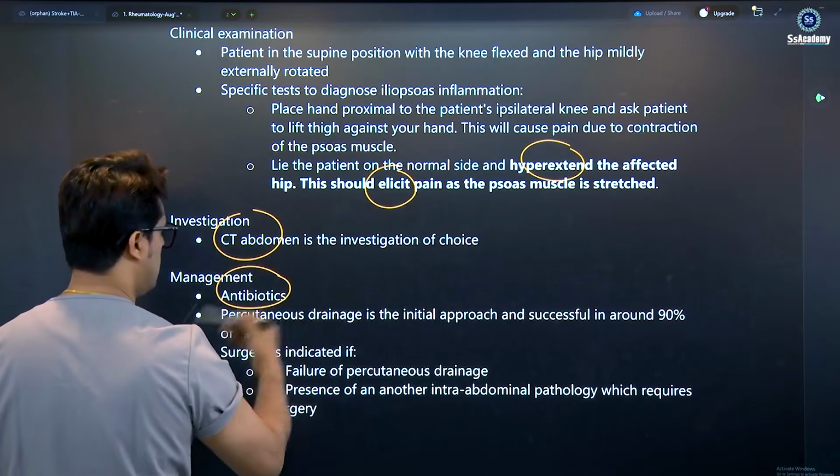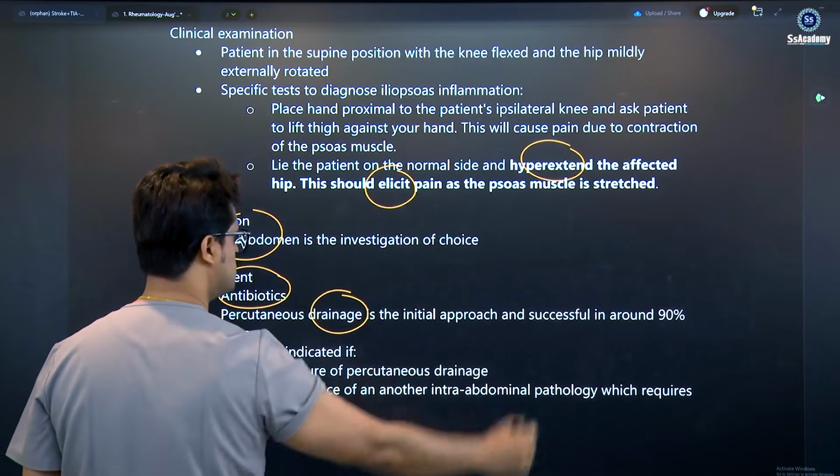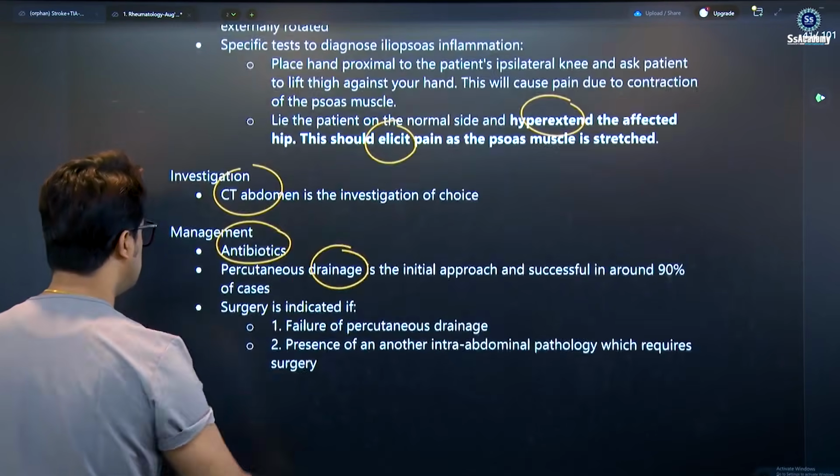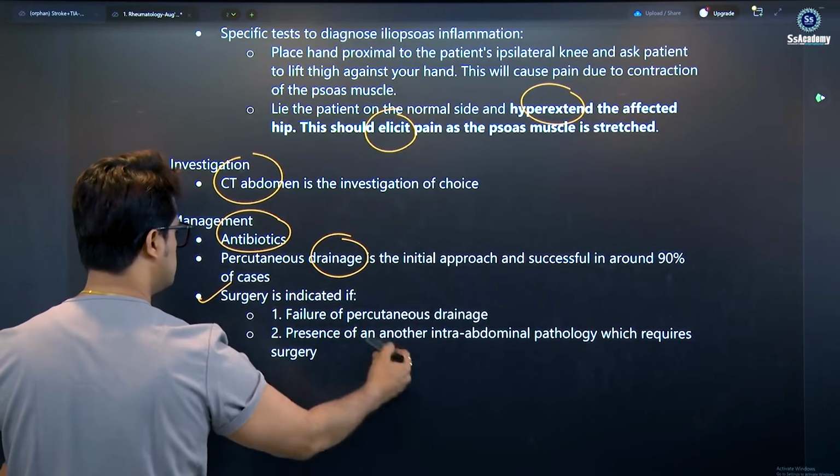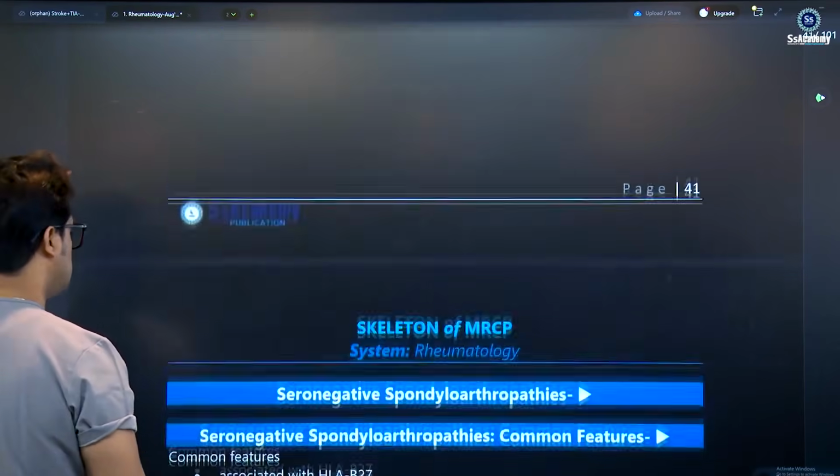Abscess drainage is the initial approach and is successful in around 90%. Surgery is indicated on failure of drainage and in the presence of other intra-abdominal pathology.